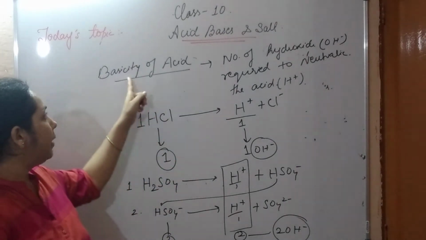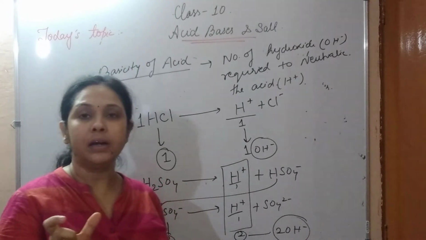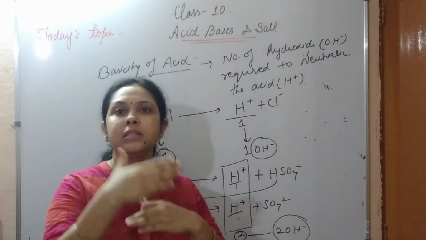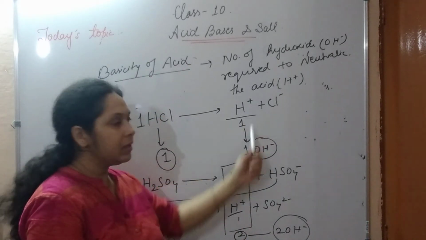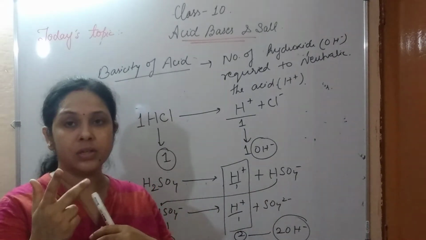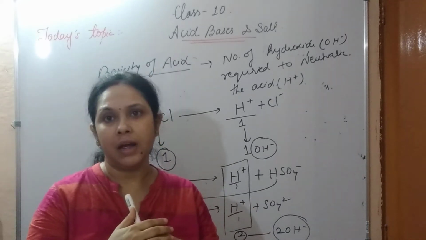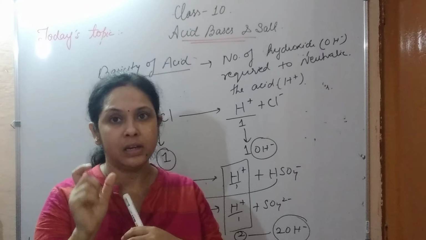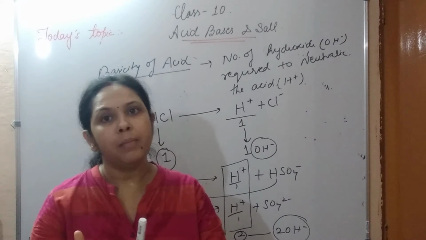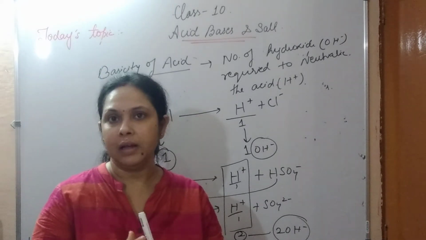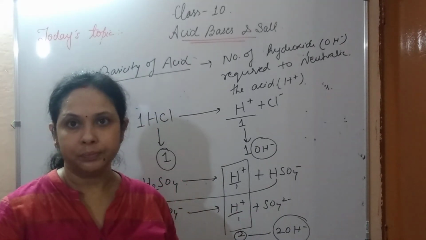So the basicity of acid means how many hydroxide ions are needed to neutralize the effectiveness of acid. If 2 hydrogen ions are produced, we need 2 hydroxide ions. So here the amount is very important. However many molecules of acid are present, that amount of base we should take. Then only do we get a neutralization reaction.